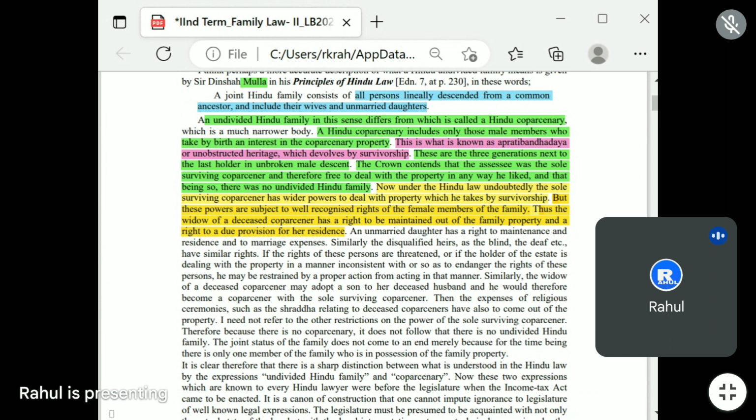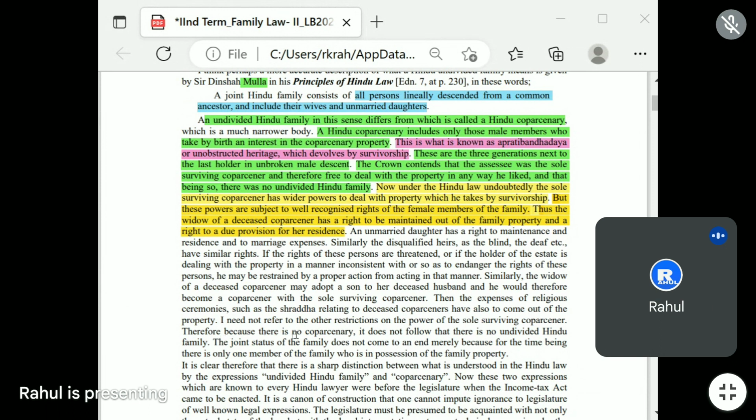We see that when someone dies, there are rituals and works to be done, then it will be the duty of every member of that family to contribute to fulfill the last work of the particular deceased person, right? It will be out of the particular property of that family. I need not refer to the other restrictions on the power of the sole surviving co-partner.